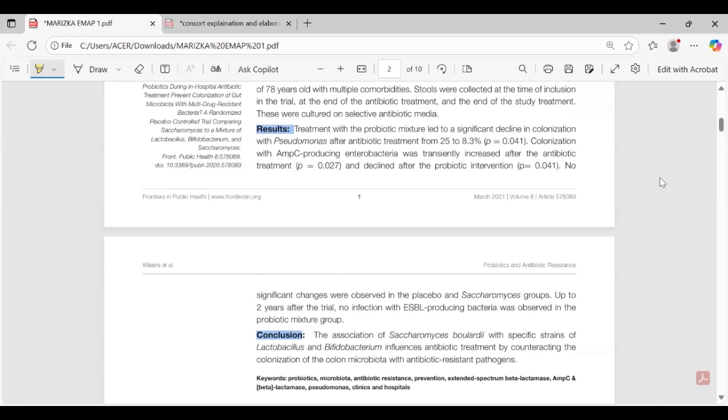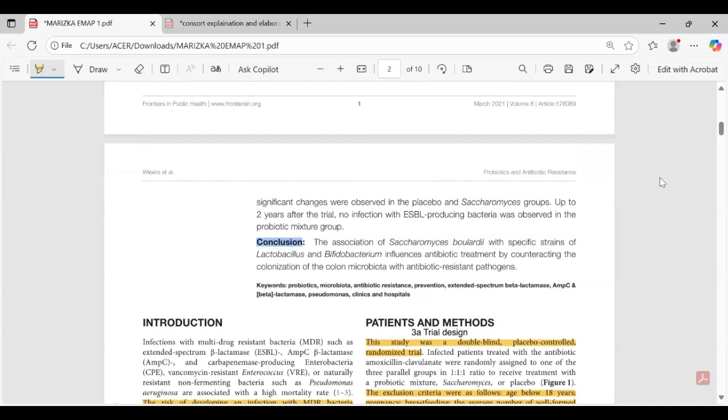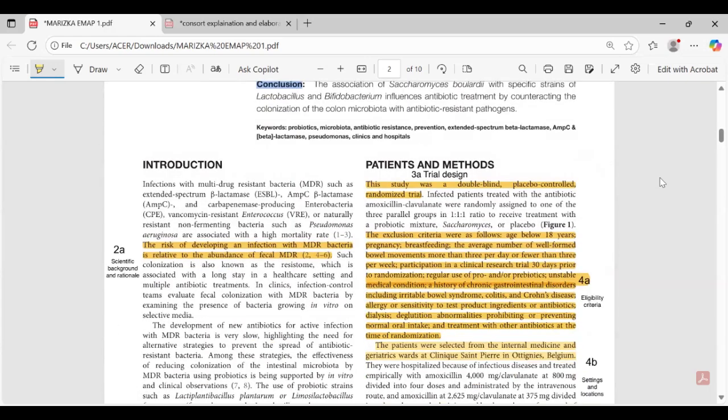So the next is the conclusion. The association of Saccharomyces boulardii with specific strains of Lactobacillus and Bifidobacterium protects during antibiotic treatment by countering the colonization of the colon microbiota with antibiotic-resistant pathogens.